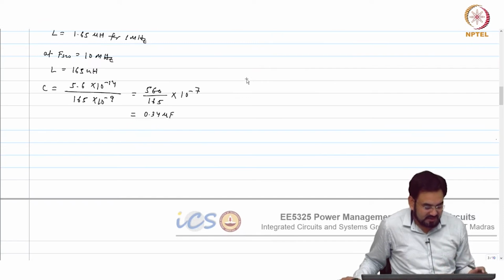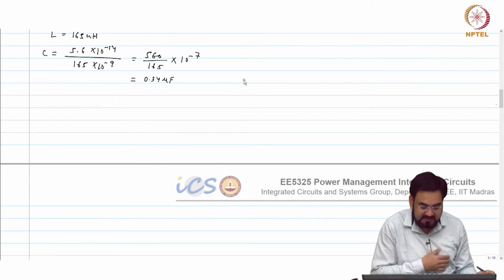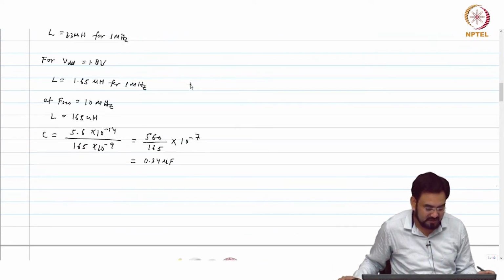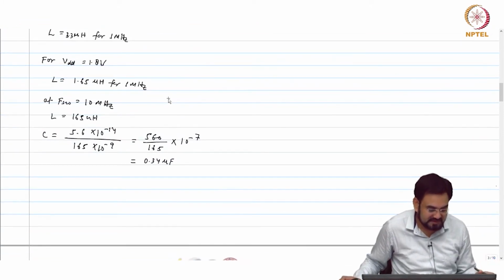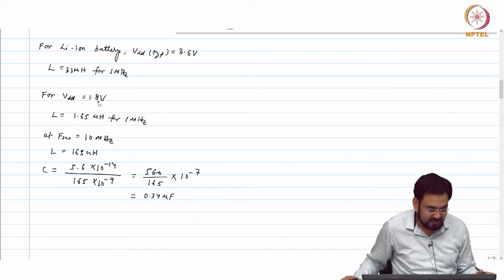Okay, so this was the cap value. So now we have to see whether it will meet our transient response or not, this cap value. From a ripple point of view, if we require, let us say, max ripple 10 millivolt, then this cap is fine if you are running at 10 megahertz and my inductor value is 165 nanohenry.